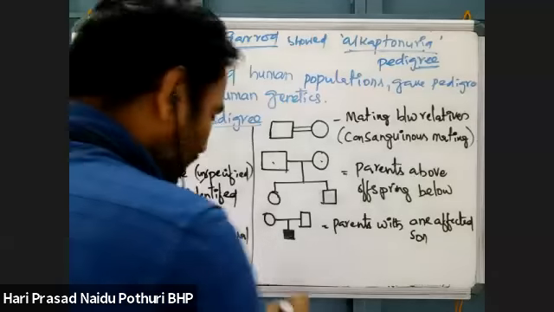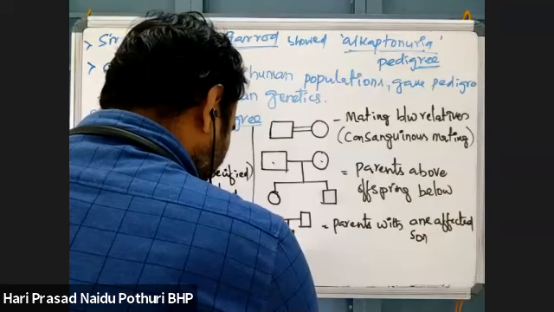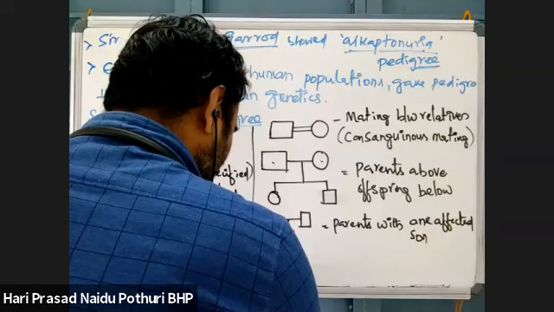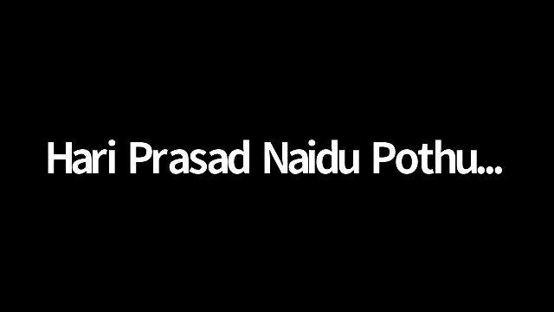Suppose numbers are given, 5 like this, 6, otherwise this one. This is 5 individuals who are unaffected.